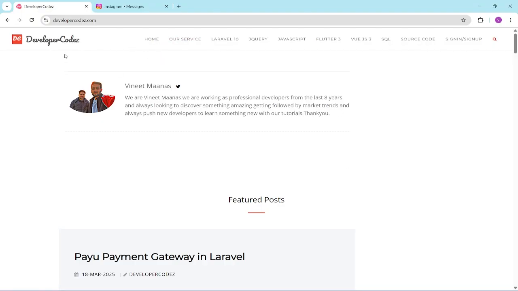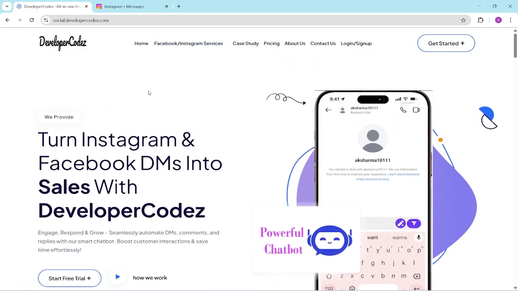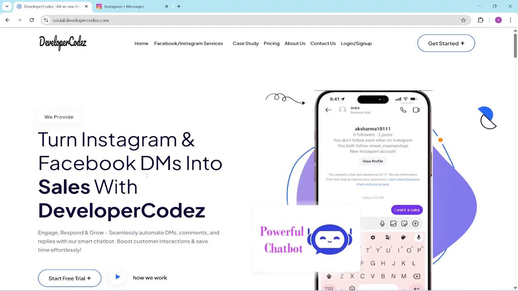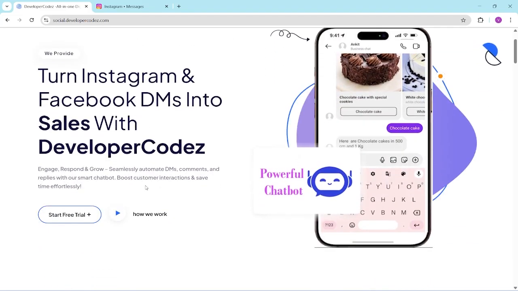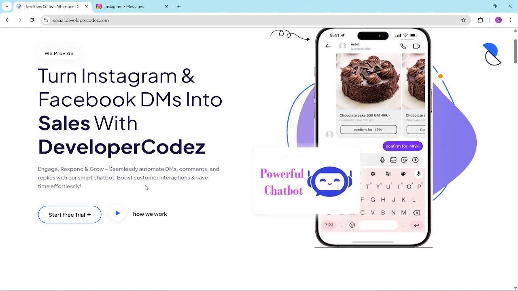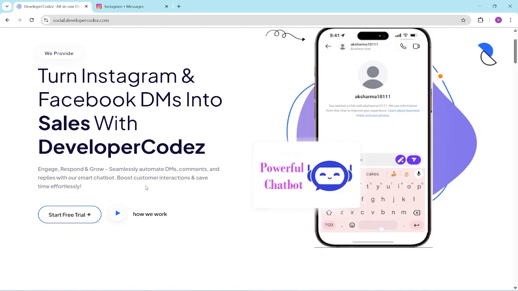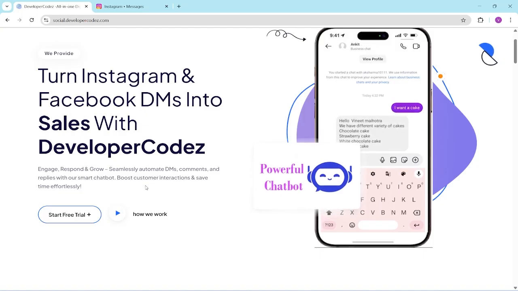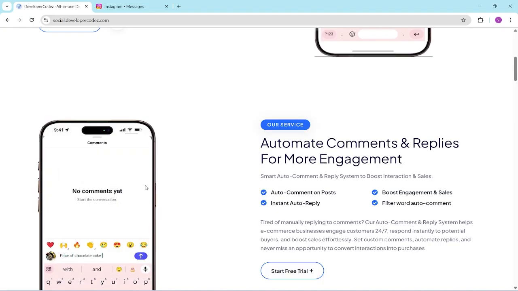Whenever you come to our website, developercodeset.com, simply go to our services and Instagram automation tool. Just click on it and you will be redirected to a page where you can see Instagram and Facebook DMs to sale with developer codeset. It is very important to scale up your business according to the environment. In today's environment, some people use Instagram and Facebook to scale up their businesses. So it is an in-demand tool that everyone needs.